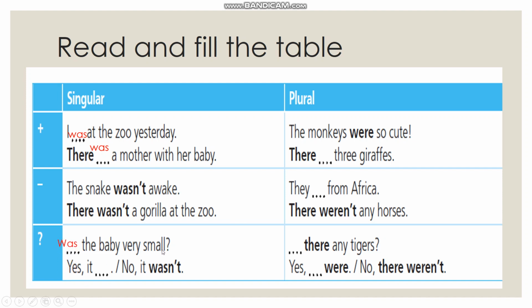Was the baby very small? Yes, it was. No, it wasn't. Interrogative sentences. Now plural. The monkeys were so cute. There were 3 giraffes. They were from Africa. There weren't any horses. Were there any tigers? Yes, there were. No, there weren't.